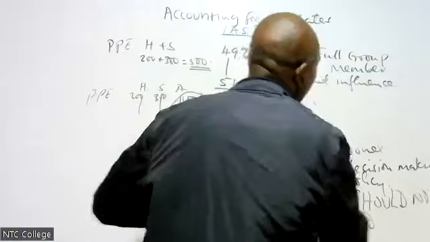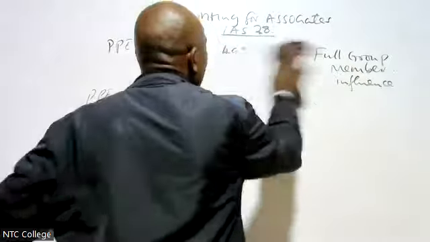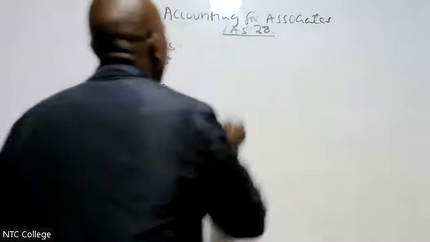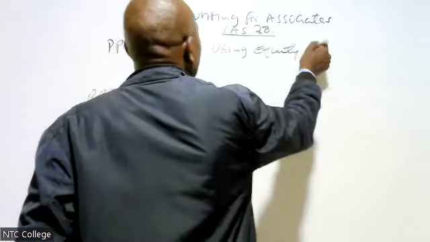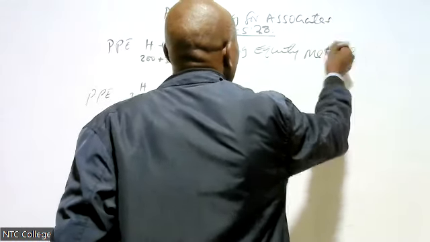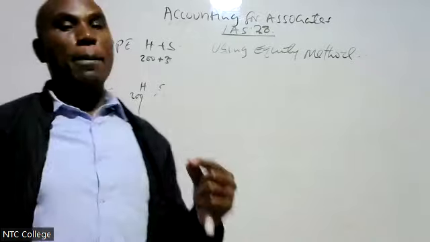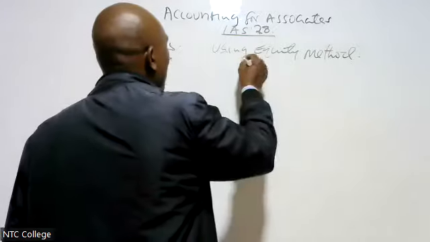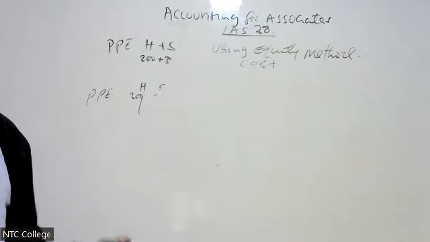We account for associates using the equity method, whereby associates are recognized at cost.